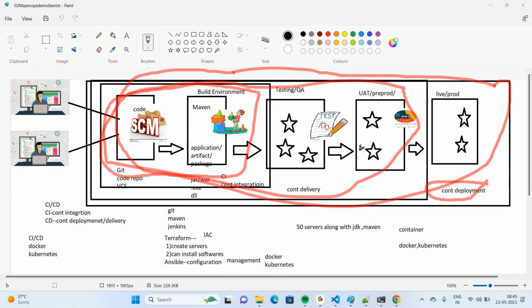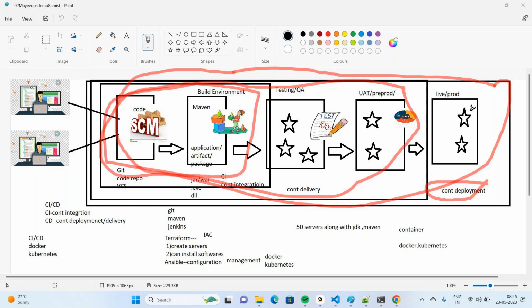The difference between delivery and deployment is that continuous delivery is deploying your artifact up to UAT, and deployment means automation starting from the version control system to the live environment.